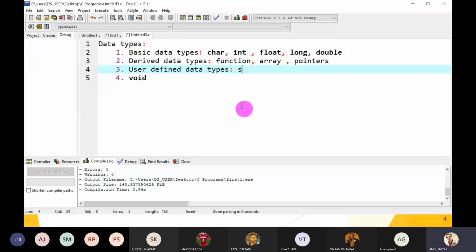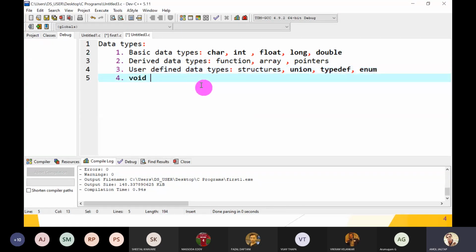Then user defined data types: structures, union, typedef, enum. All these are the user defined data types, and the last one is the void data type.